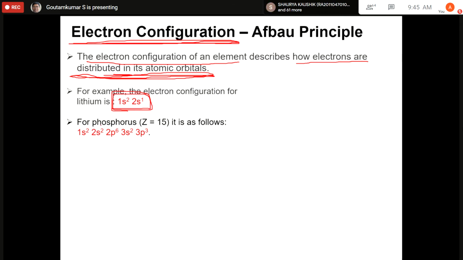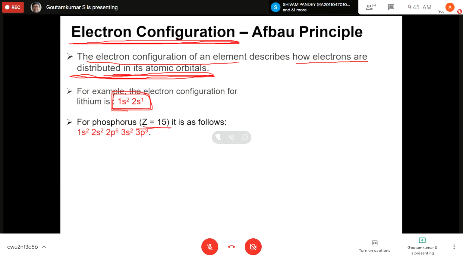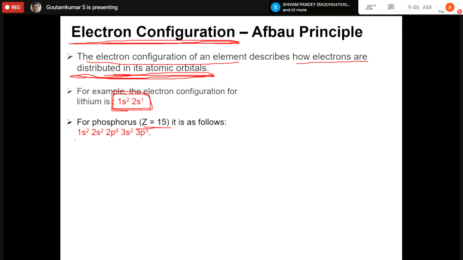And similarly for phosphorus, the atomic number is 15, and it follows 1s2, 2s2, 2p6, 3s2, and 3p3. This is the electronic configuration. So there are 15 electrons: 1s2, 2s2, 2p6. That means until here we have 10 electrons.